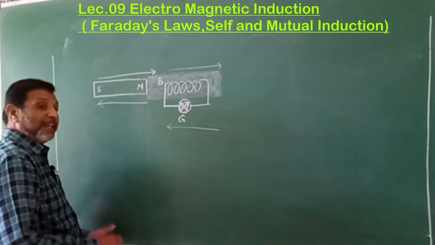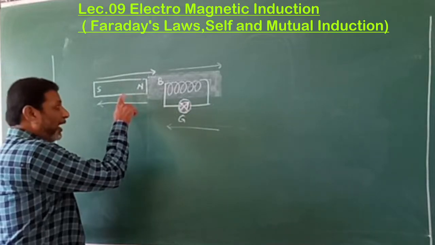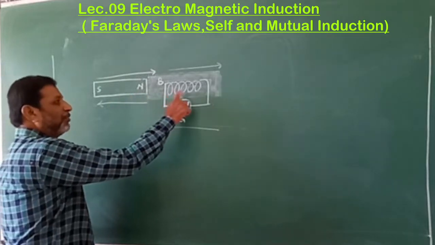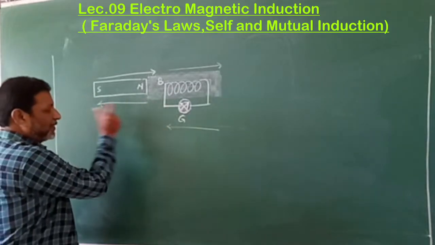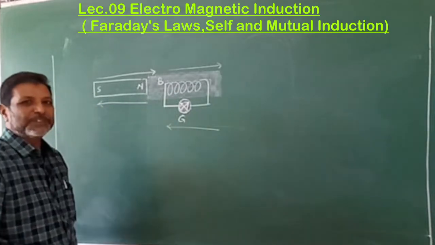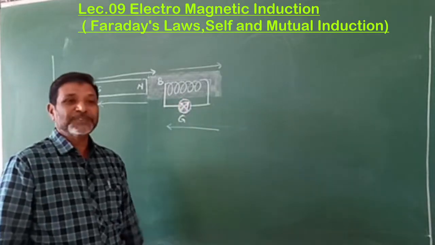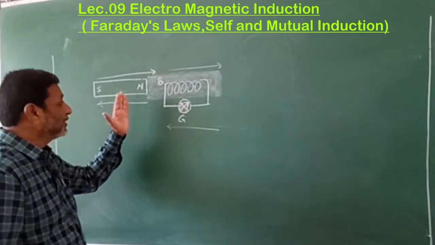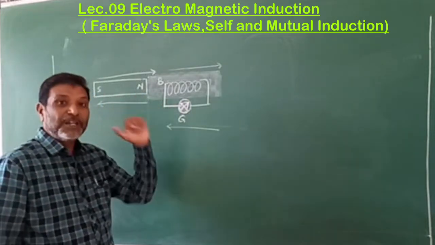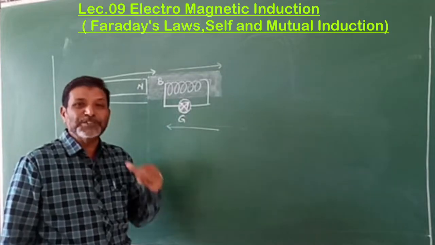Now, the next observation: when you increase the speed of the magnet or the speed of the coil, the deflection is also more. When the speed is less, then the deflection is less. If the speed is more, more current is produced.